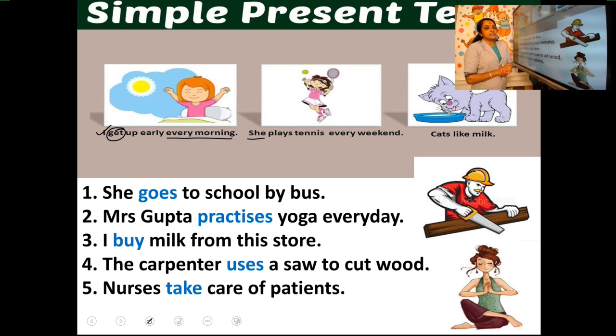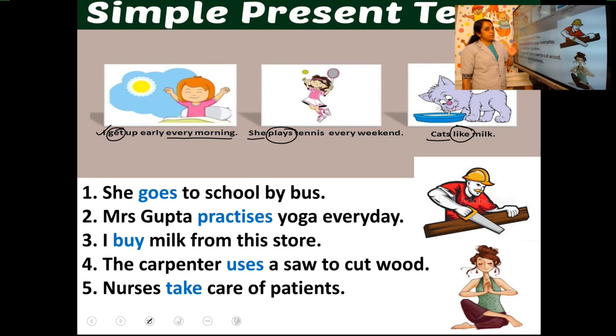She plays tennis every weekend. She, again the subject is singular. So what is the verb here? Plays. There we add S to the verb to make it singular. So, she plays tennis every weekend. Cats like milk. What is the subject here? Cats. So there is no need to add S or ES to the verb. Simply it is like. Is it clear now? The simple present tense is used to state regular action and also permanent statements or truth.